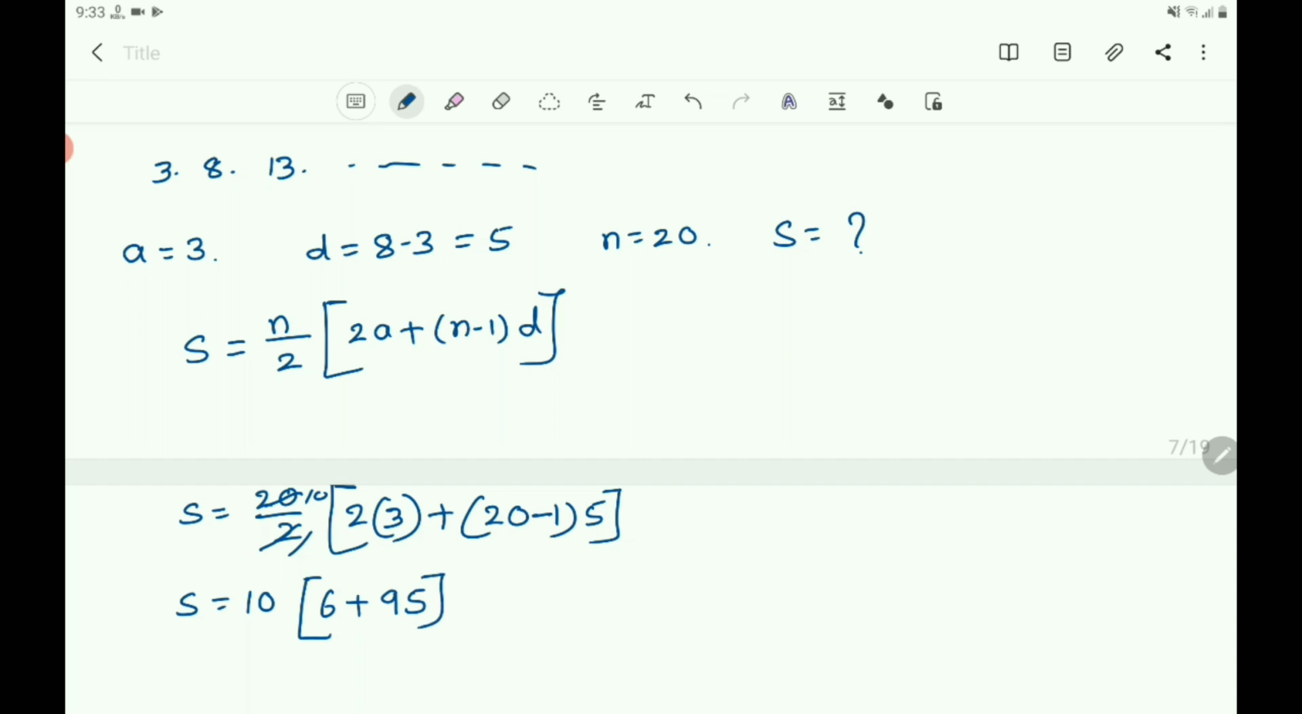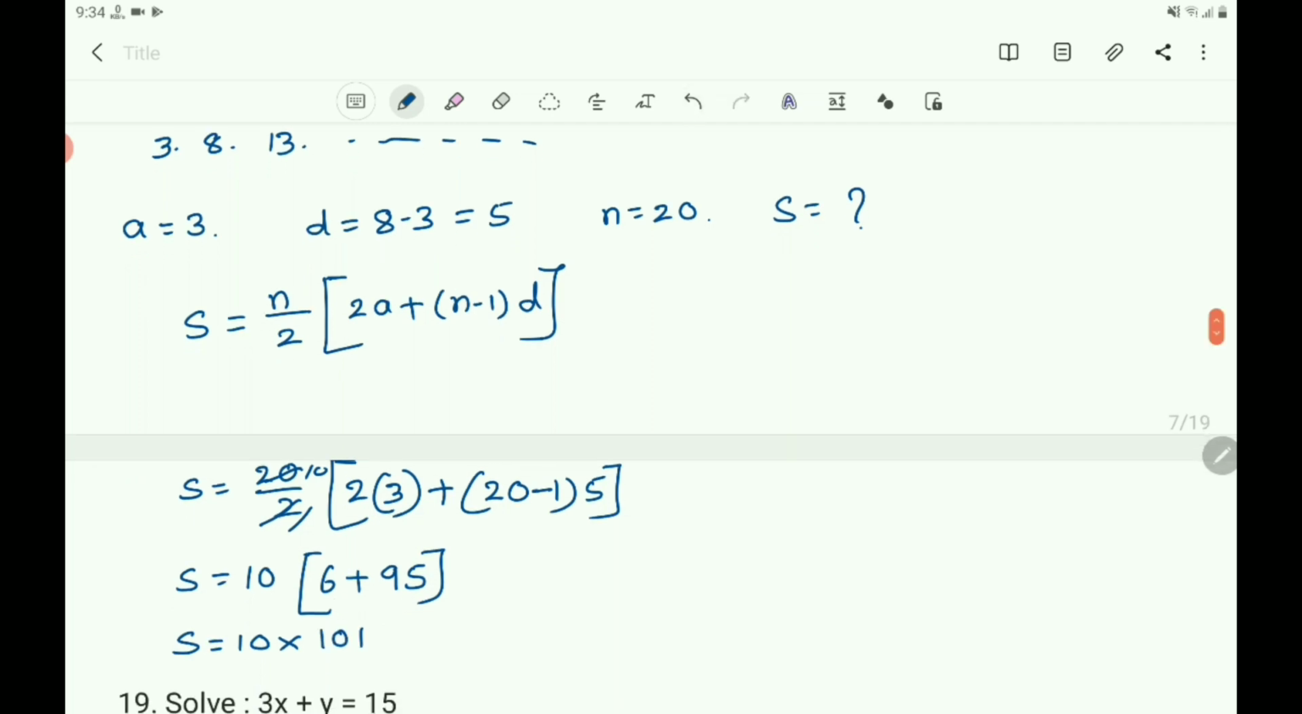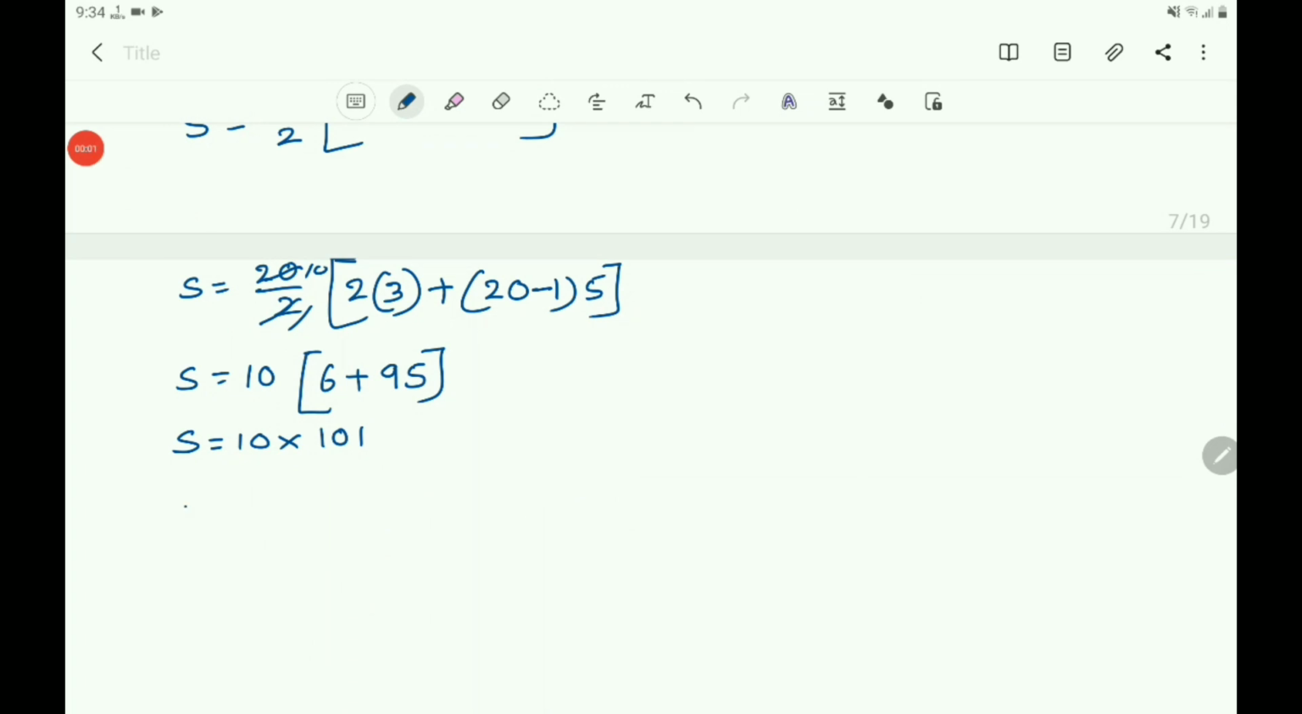How you got 95 here? 20 minus 1 is 19. 19 into 5, 19 fives are 95. Then S equals 10 into... What is the sum of 95 and 6? 95 and 6 is 101. So then S equals... find the product of 101 and 10.